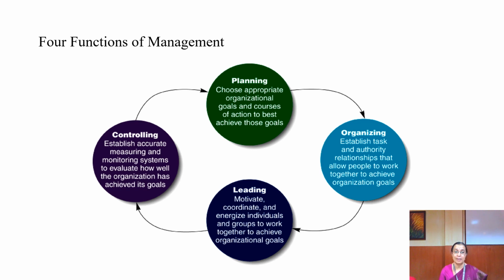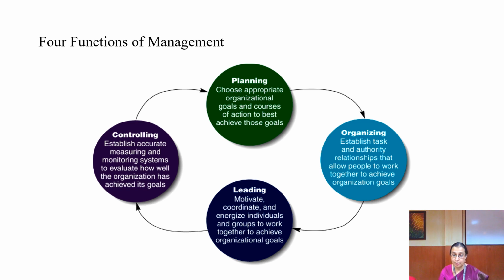The fourth one is control. As a manager, you have to control. What do we mean by the word control? You are measuring the activities which have been happening in the organization. We can say that some kind of standard is kept, and as you do the work, you compare what you have done with the standard. That will help you understand where exactly things are missing or whether you are on the right track. If there are some deviations, you can take measures so that you are able to achieve the standard or come almost closer to the standard, so that the organizational goal is achieved. So these are the 4 functions which managers will be doing in an organization.